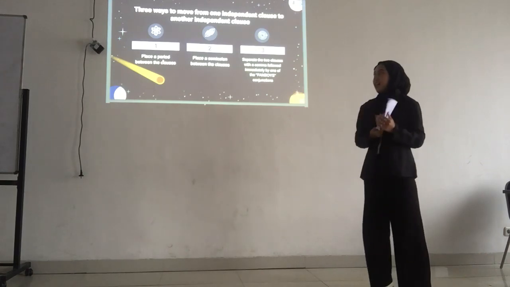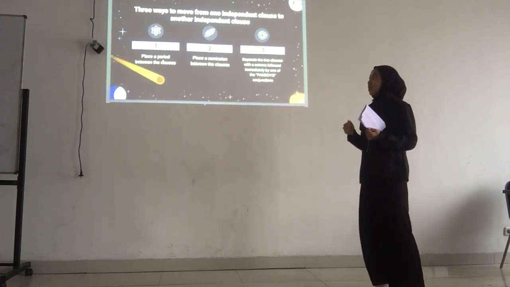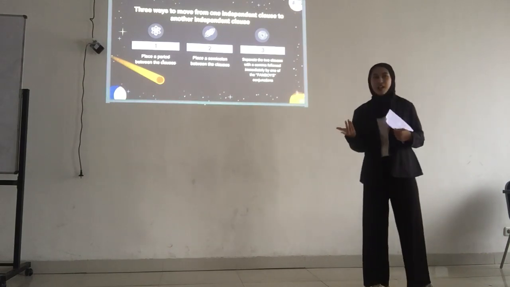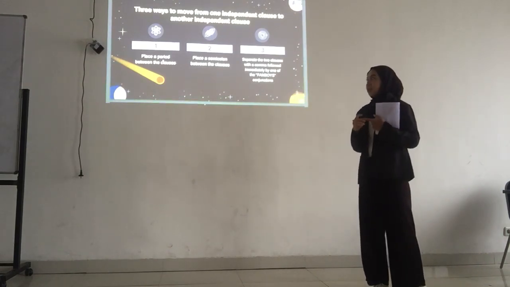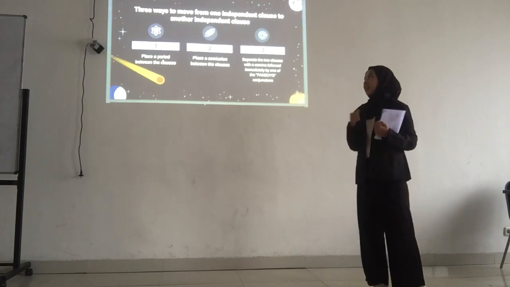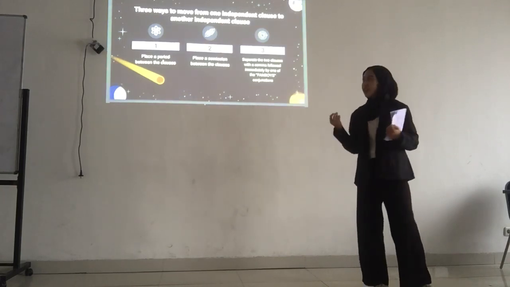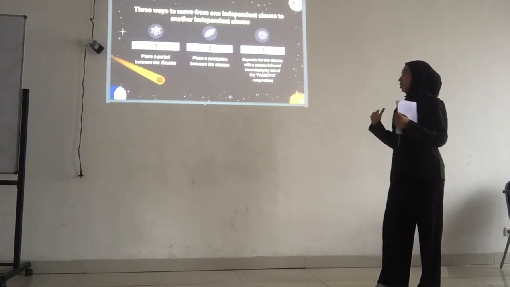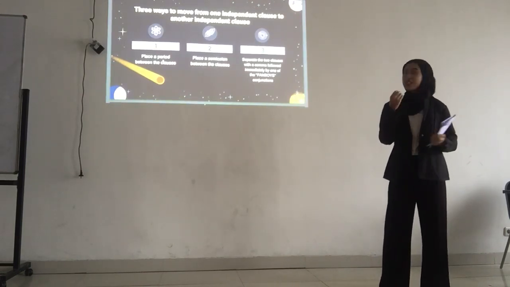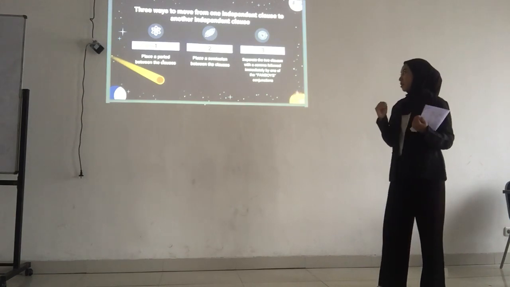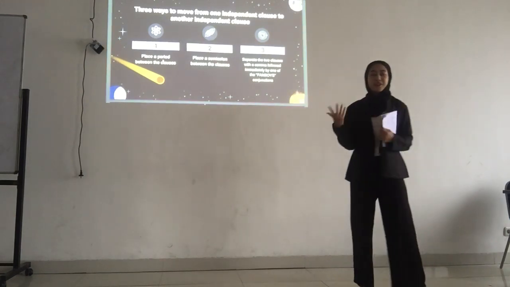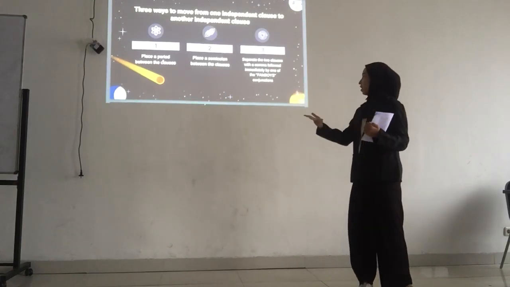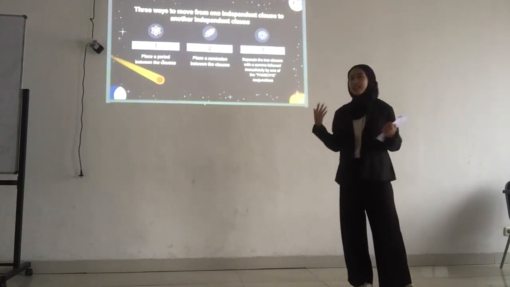So, the last material is about three ways to move from one independent clause to another independent clause. The first way is to place a period between the clauses. The second is to place a semicolon between the clauses. And the last is to separate the two clauses with a comma followed immediately by one of the FANBOYS conjunctions. What are the FANBOYS conjunctions? They are for, and, nor, but, or, yet, and so.